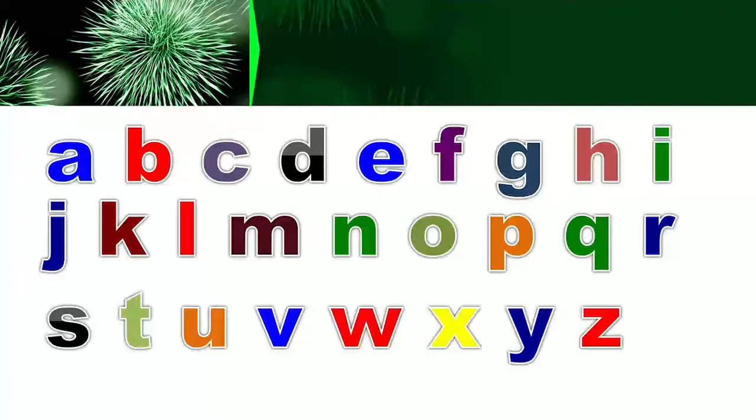Oh, there are 26 alphabets in English. So children, keep in your mind there are 26 alphabets in English.